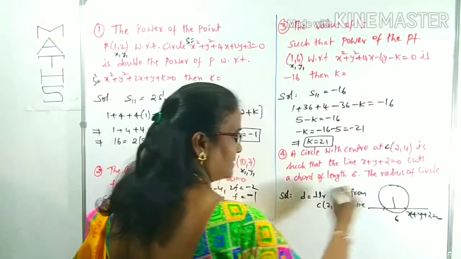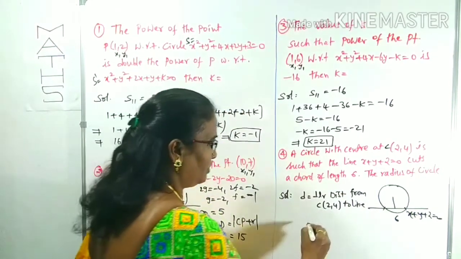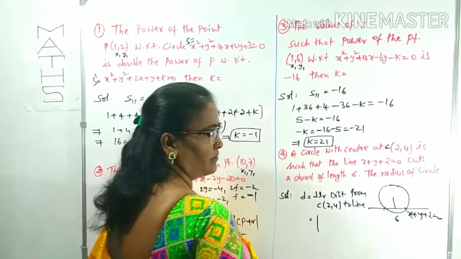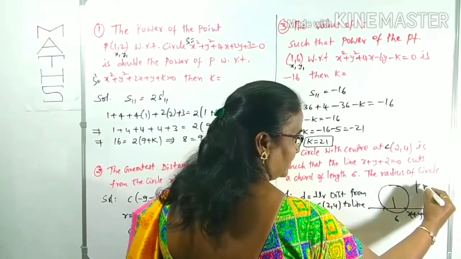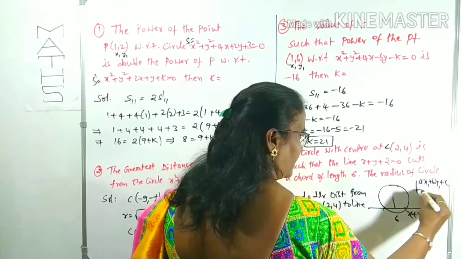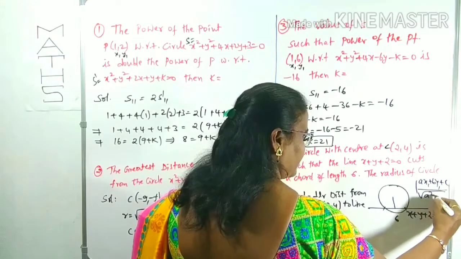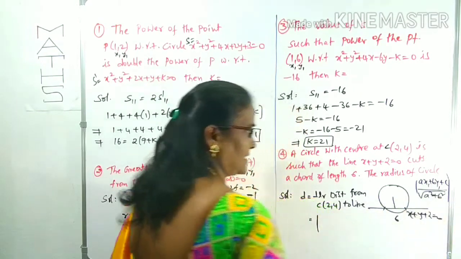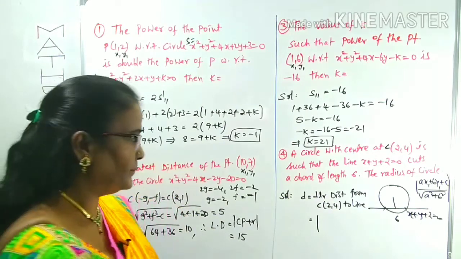This is the distance that you have to find out. You know the perpendicular distance formula. What is the perpendicular distance formula? You can recollect here: ax1 plus by1 plus c by root over a square plus b square. This is there in straight lines. That only we are using here.